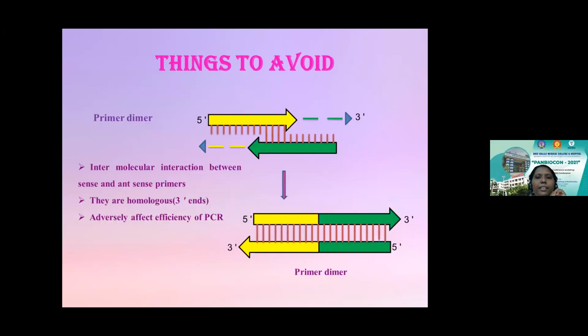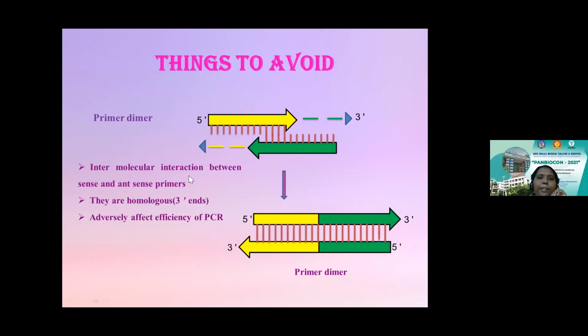Primer dimer is two primers hybridizing with each other when there is a string of complementary bases available in the sequence. So this is primer dimer. When it's happening within the sense strand, that makes a self-dimer. When it's happening between the sense and the antisense, it becomes a cross dimer.